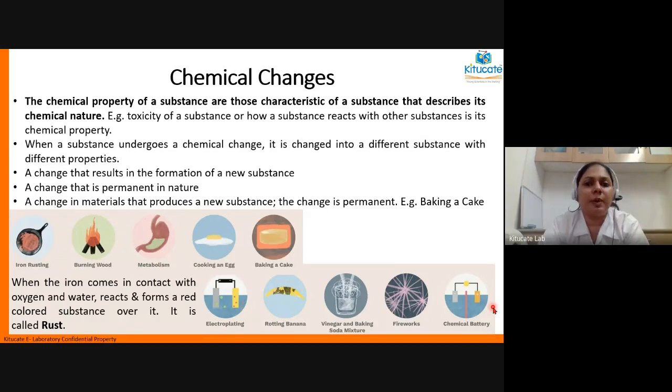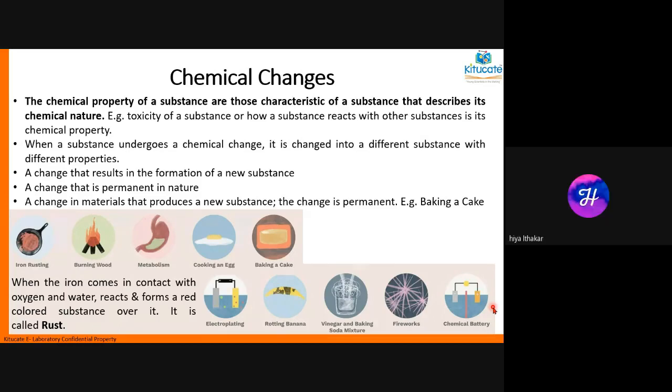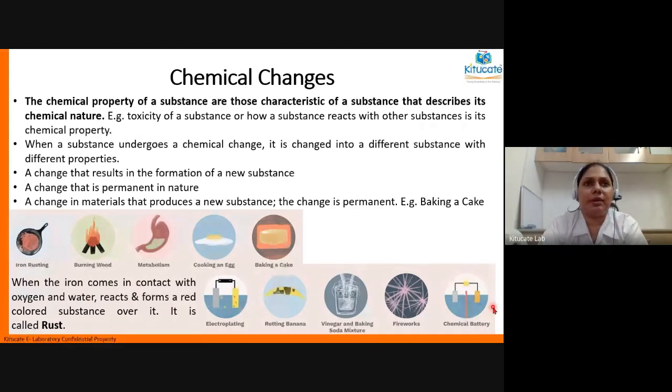Oxygen supports burning, right? Yes, ma'am. Oxygen helps in burning. We cannot burn anything without oxygen's presence. That's a chemical property of oxygen. Now oxygen is undergoing a chemical change while it reacts with hydrogen. One oxygen atom reacts with two atoms of hydrogen to form a water molecule.